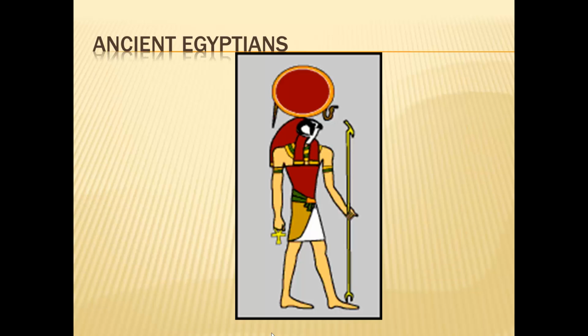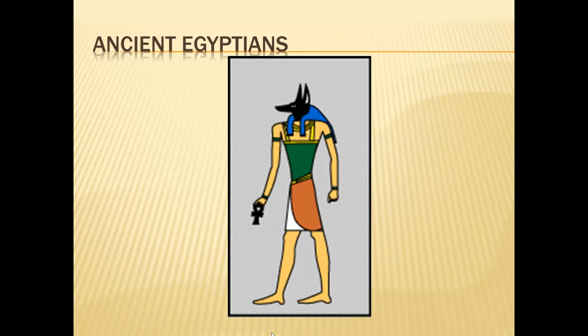The many gods of Egypt. Ancient Egyptians had many gods and goddesses, each with their unique area of responsibility. Ra is the sun god, later merged with Horus, the god of the sky and protector of the pharaoh. Anubis was the god of the dead. He was the god that helped bind Osiris after he was killed by Seth.